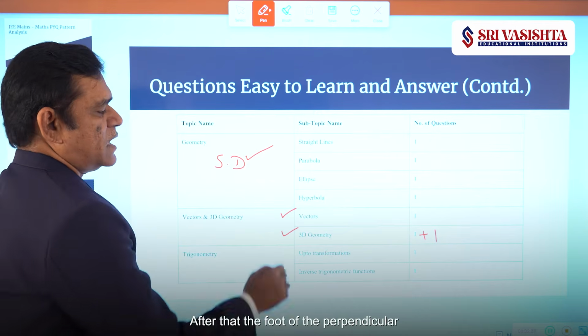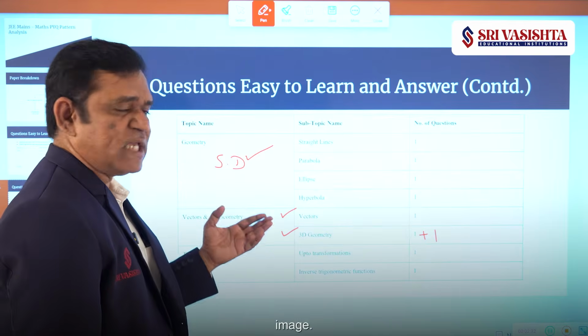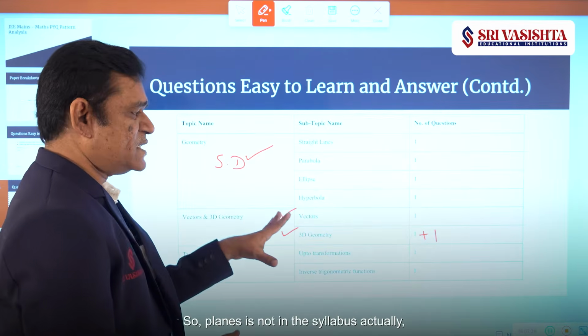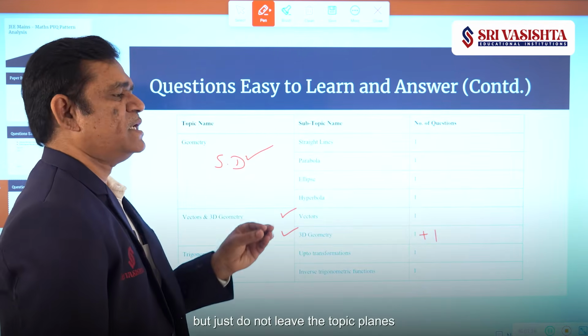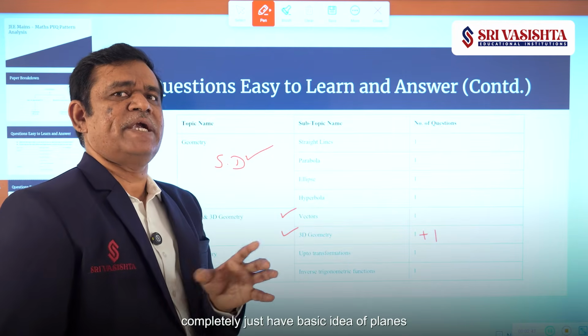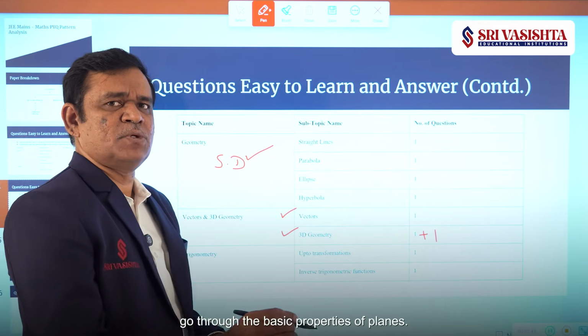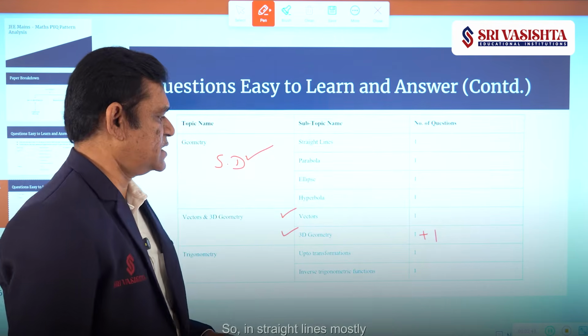After that, the foot of the perpendicular in the case of straight lines, the image. Planes is not in the syllabus actually, but just don't leave the topic planes completely. Just have a basic idea of planes also, even though it is not in the syllabus. Just go through the basic properties of planes.